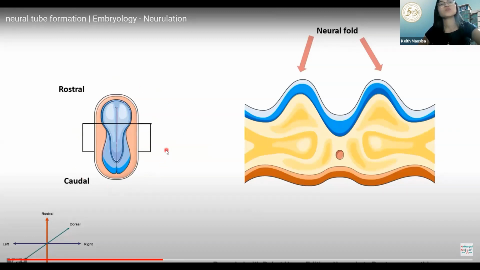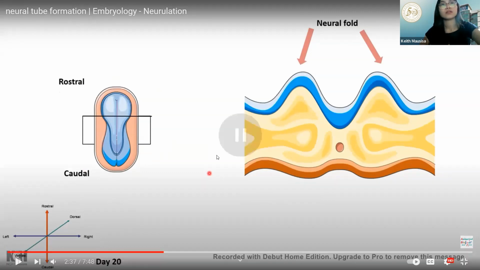In here, this is the slice, and this is how that slice looks like. This is at day 20.